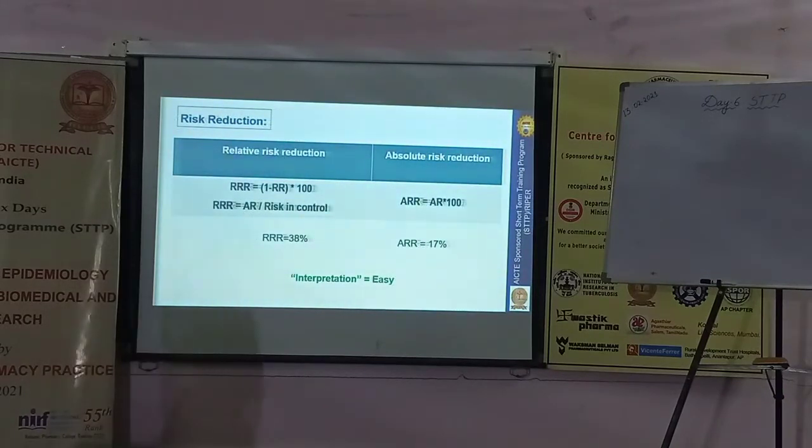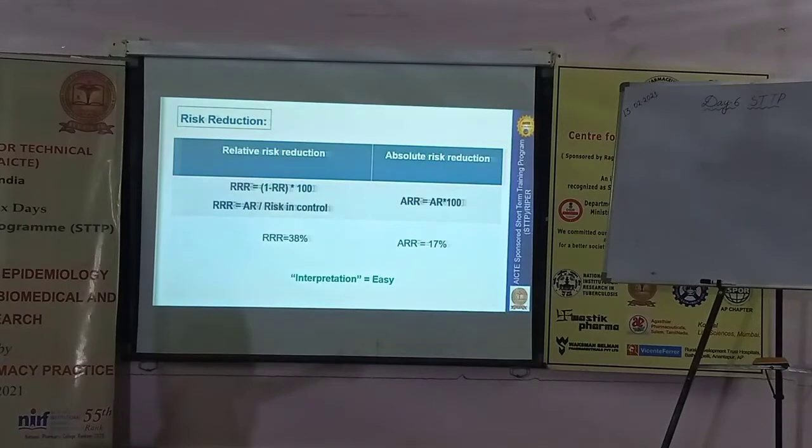How we make the interpretation: whatever the available relative risk, we convert it into a measurable outcome called relative risk reduction. Relative to sclerosing therapy, how much reduction is there in case of ligation? Similarly, absolute risk reduction is how much difference there is between sclerosing therapy and ligation therapy.